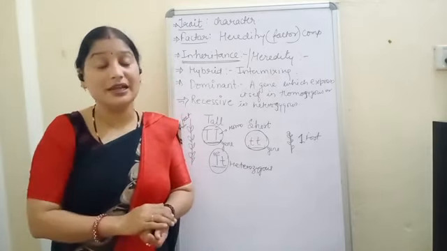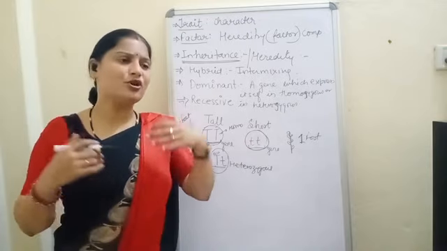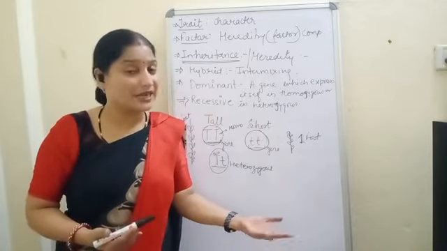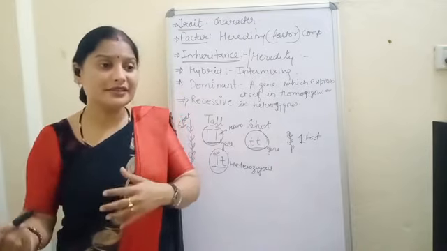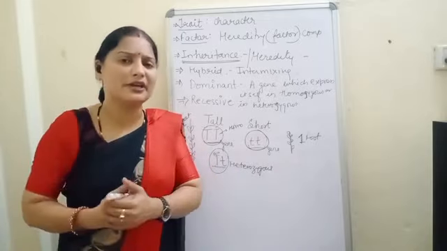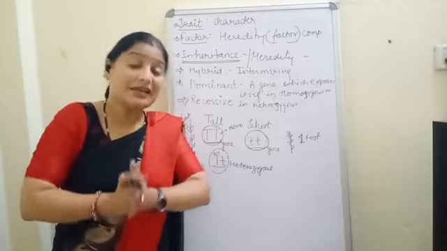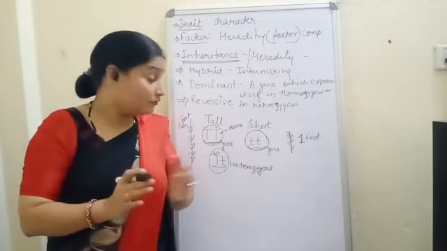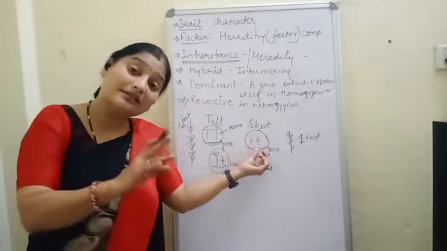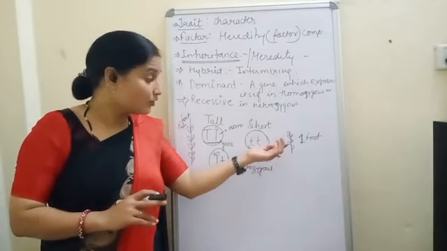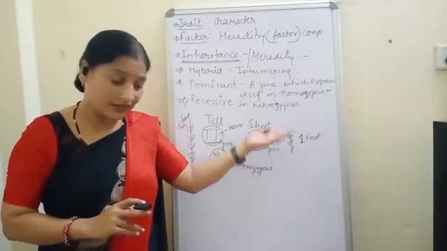One is dominant, the other is recessive. One is always expressing itself, that is dominant. And the recessive, of course, is helping the dominant, but it is not expressing itself. When will it express? When it has both the alleles of the same kind. That is homozygous recessive. Clear?